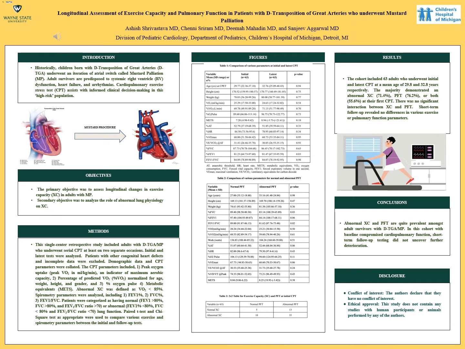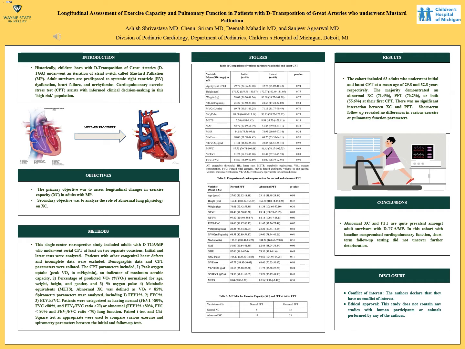We used the following methods to achieve our study objectives. This single-center retrospective study included mostly adults with DTGA, status post-Mustard palliation, who underwent serial cardiopulmonary testing at least on 2 separate occasions. Initial and latest tests were analyzed. Patients with other congenital heart defects and incomplete data were excluded from the study. Demographic data and CPT parameters were also collected.